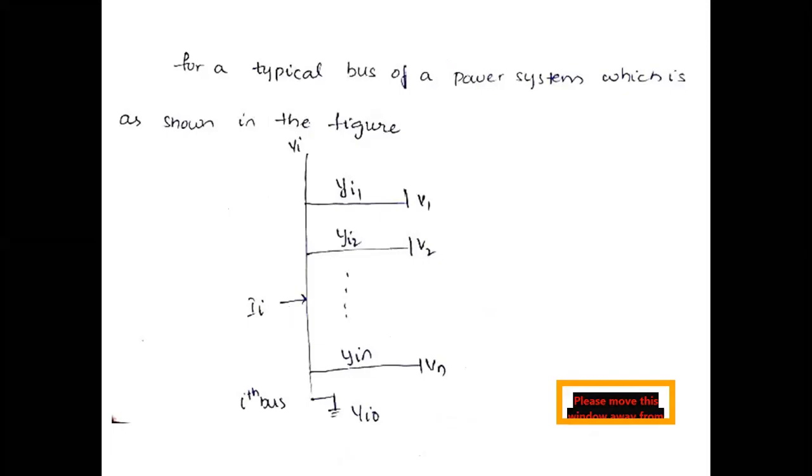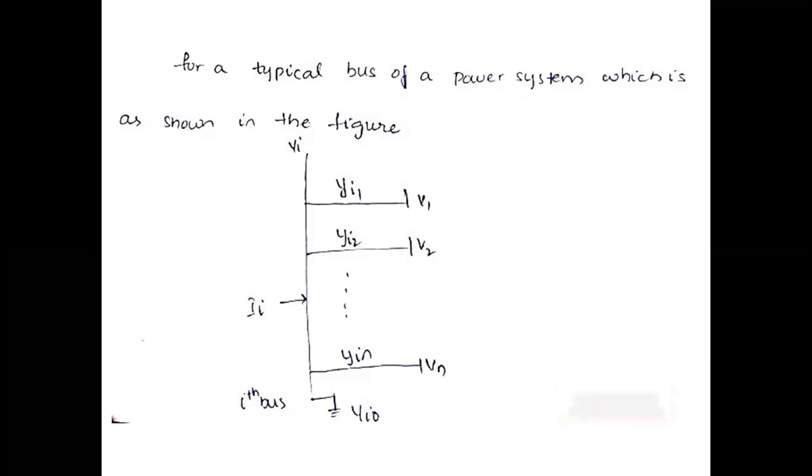So for a typical N bus power system, which is drawn like this, we have already drawn this. We have considered the same system for obtaining the Y-bus formation using the direct inspection method, right?